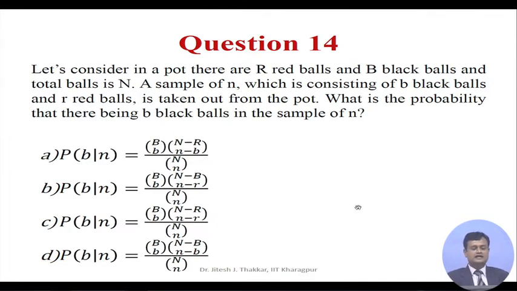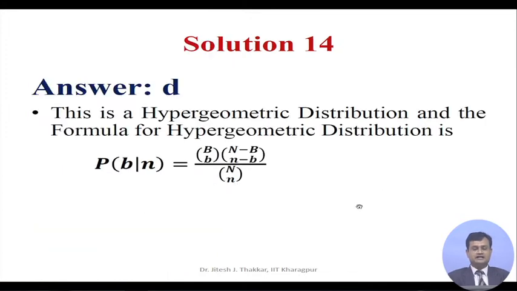You are given 4 options A, B, C, D available on the screen, and you can see that this process follows the hypergeometric distribution. The expression or formula for the hypergeometric distribution is P(B in n) equal to BCB into RC(n minus B), divided by NCn.